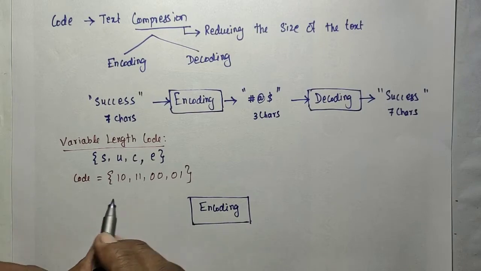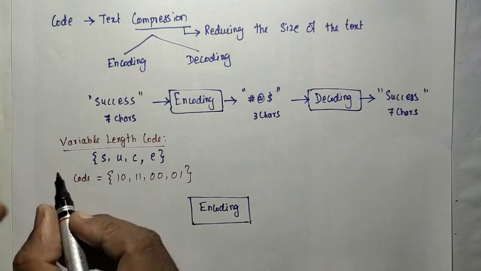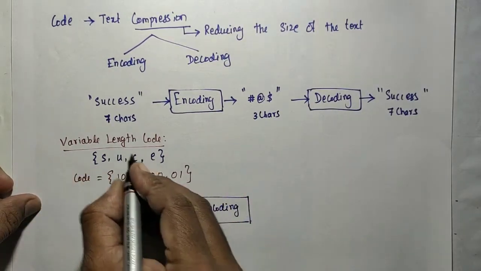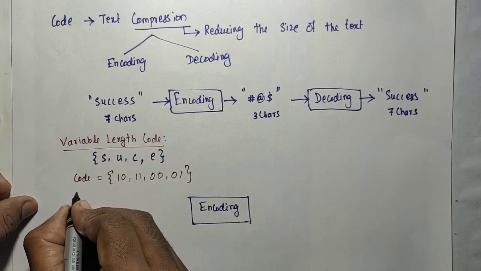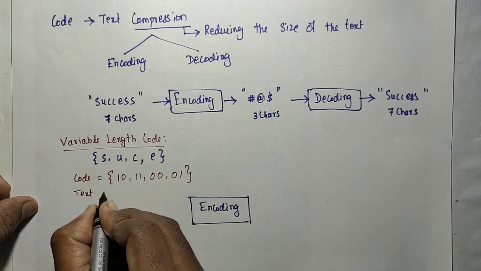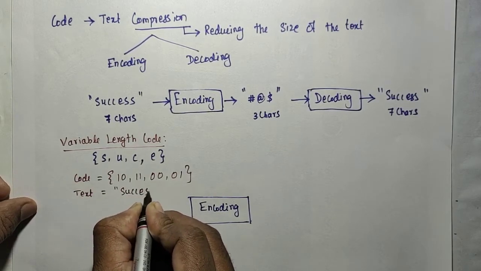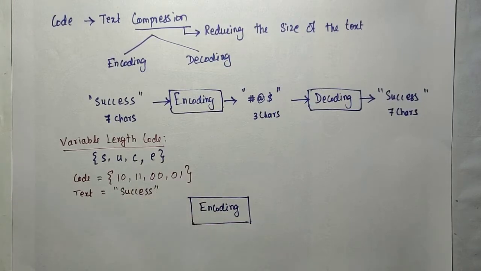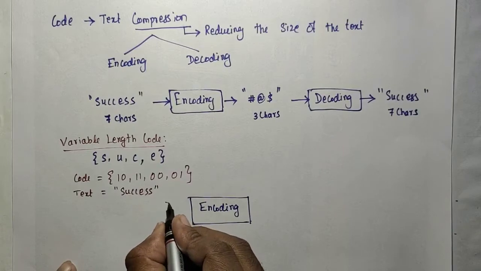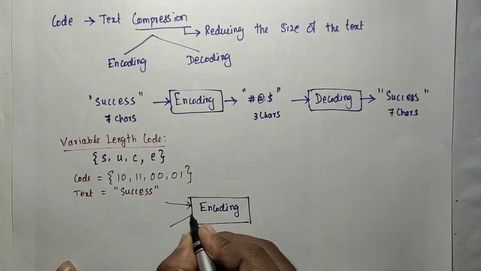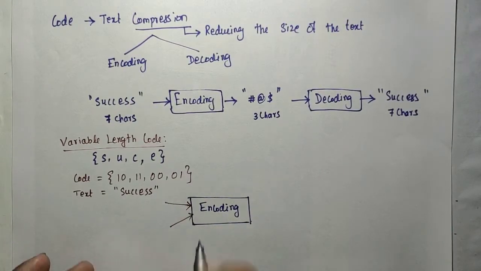The input is the text as well as that code. So this is the input text, the text to be compressed: SUCCESS. The input for the encoding is both the text as well as the code.